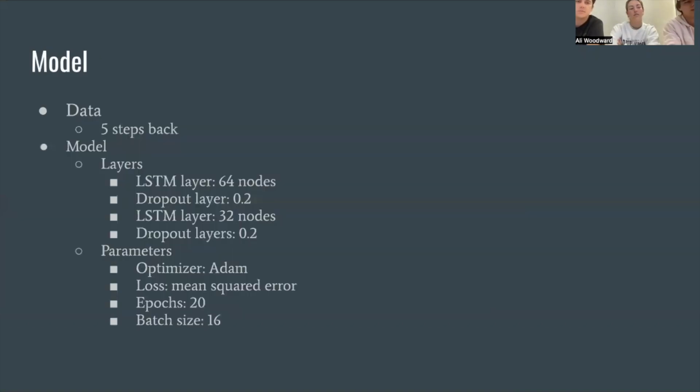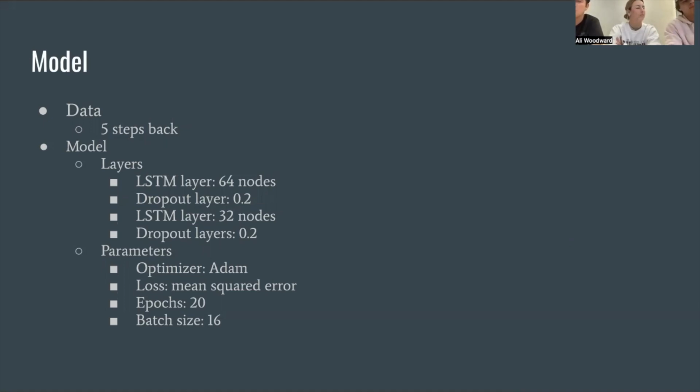The model that we used was an LSTM model. Since our input was 5 songs, we had 5 steps back. Within the model, the layers were an LSTM layer of 64 nodes and then a dropout layer that dropped out 0.2, an LSTM layer with 32 nodes, and a dropout layer that dropped out 0.2. The optimizer we used was Adam. The loss we used was mean squared error, and we ended up with 20 epochs and a batch size of 16.